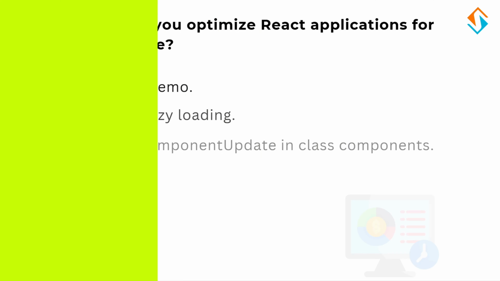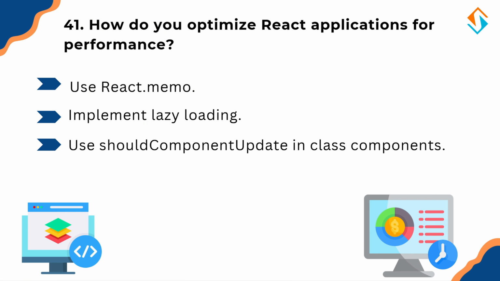Now let's move to the next question. How do you optimize React applications for performance? So, performance optimization is crucial for React applications, and here are a few best practices. First, use React.memo to prevent unnecessary re-renders by memoizing components. Second, implement lazy loading, which loads components only when needed using React.lazy. And third, use shouldComponentUpdate for class components, which ensures a component re-renders only when required.